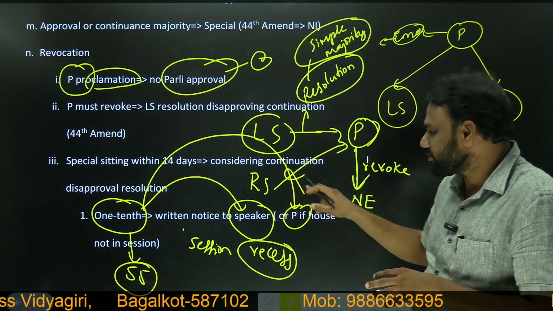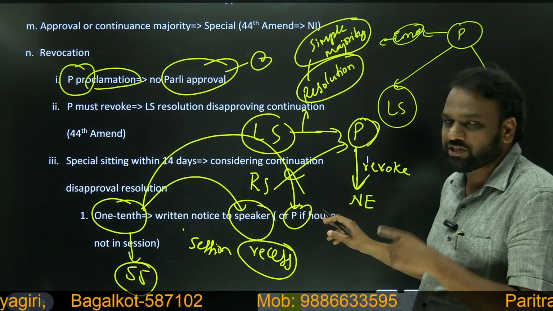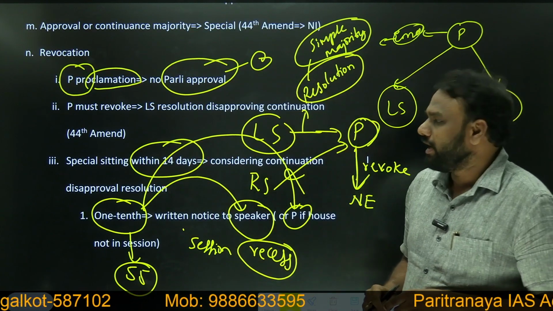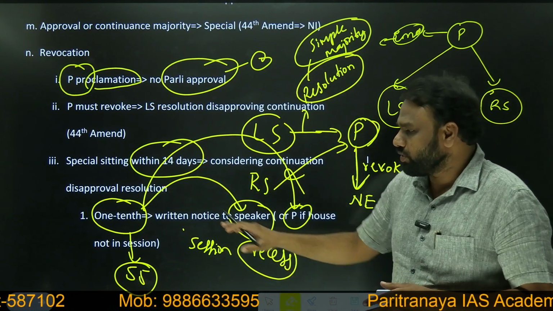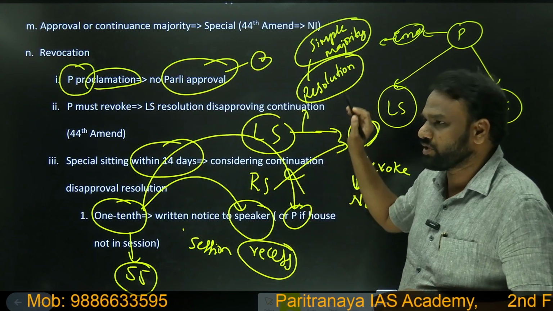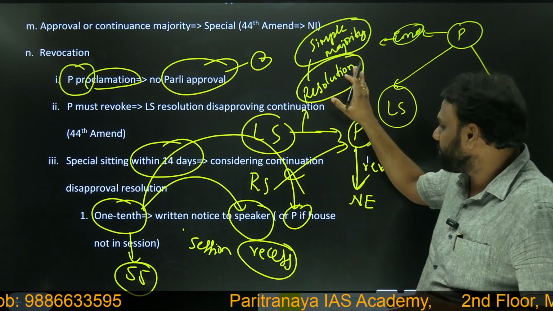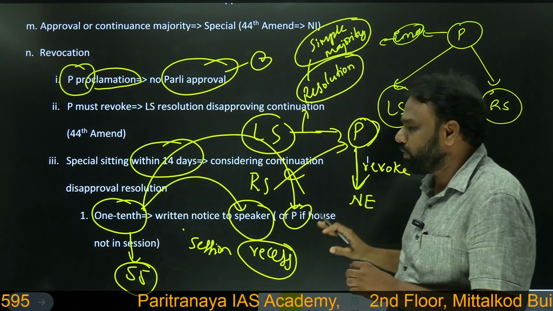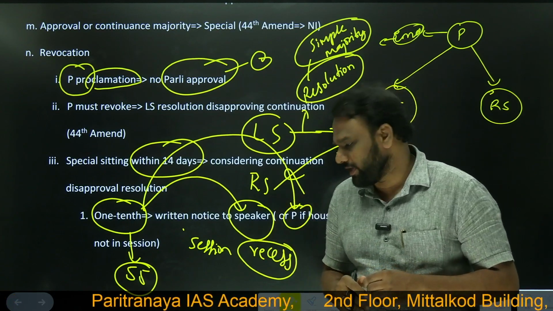When 1/10 of the members present a request, the president has to call a special sitting within 14 days. Within 14 days, all the members of Lok Sabha will gather and pass a resolution. And if this resolution is passed by simple majority also, then it will be binding on the president to revoke national emergency.